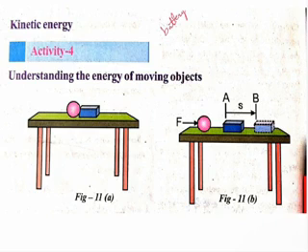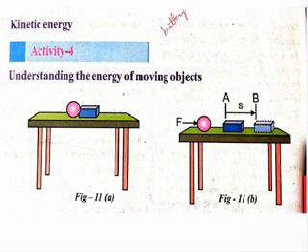So when the ball is pushed, it starts moving with a speed v, hits the plastic block, and displaces it from point A to B as shown in figure 11 B.